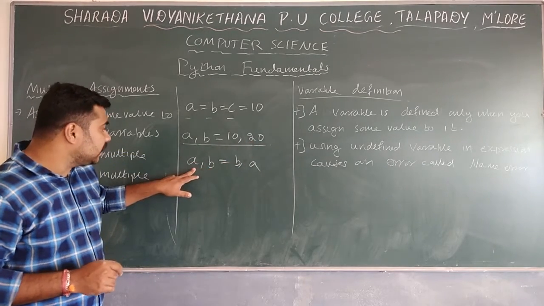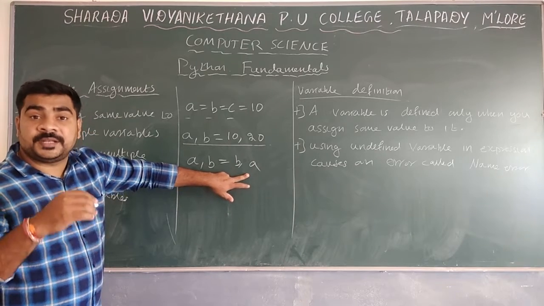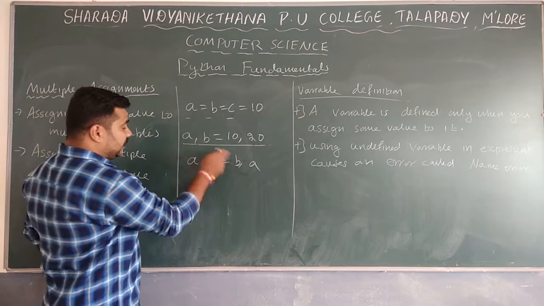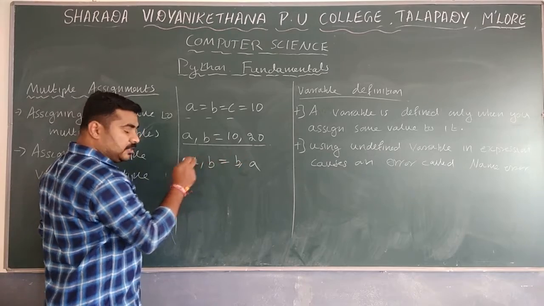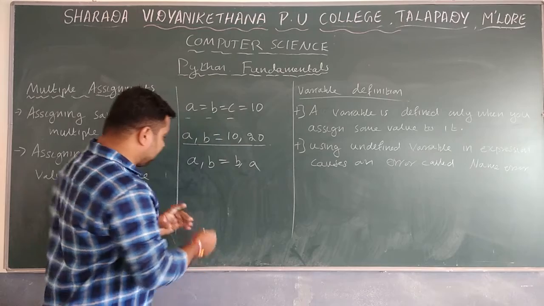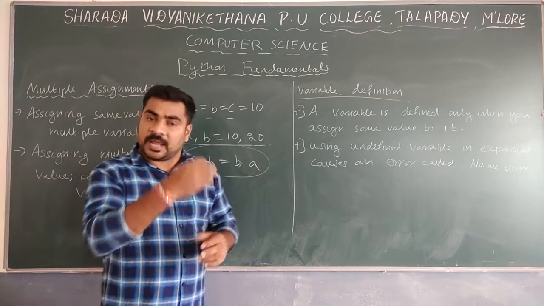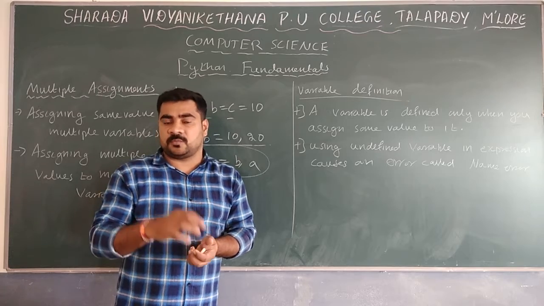If you assign next A, B is equal to B, A, what happens? The values will be interchanged. B's value is assigned to A and A's value will be assigned to B. So if you want to interchange the values of A and B, this is possible. We can perform other operations too, like plus and minus.